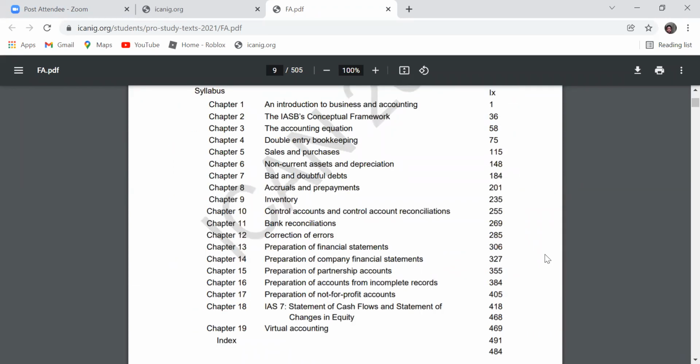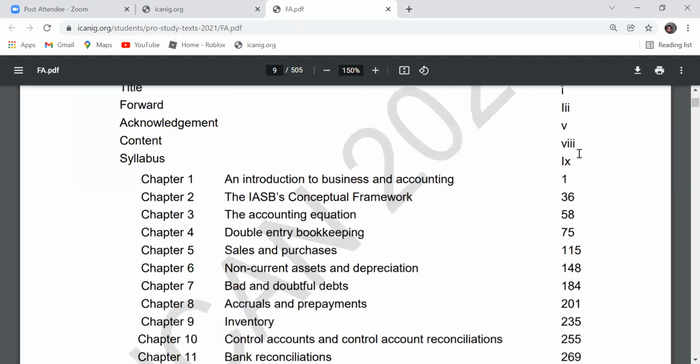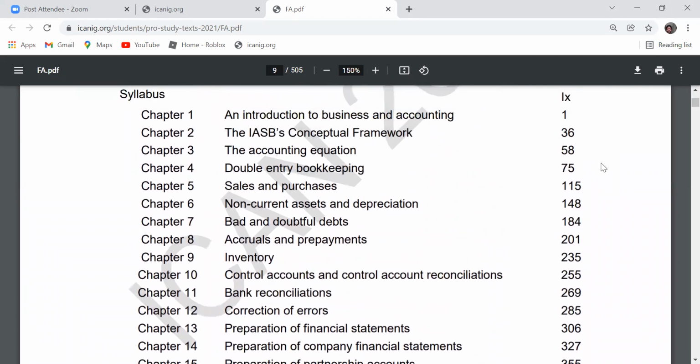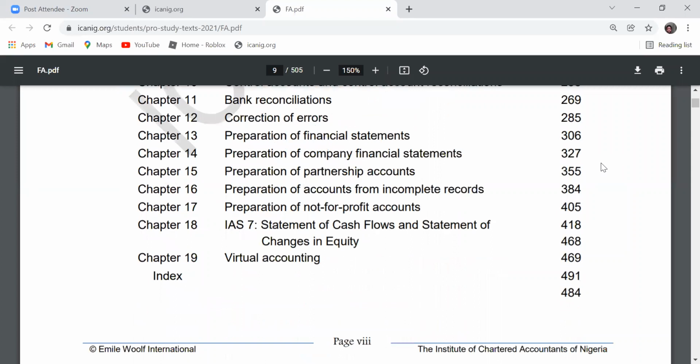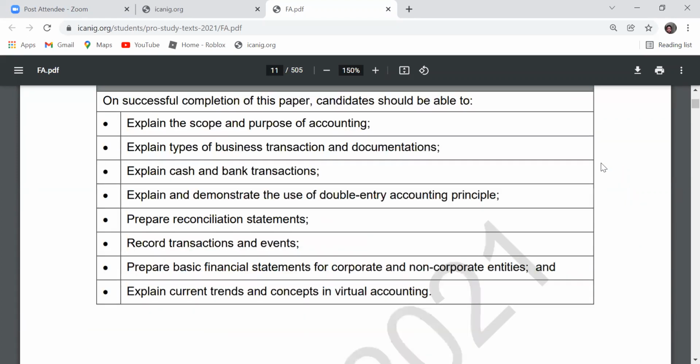These are the list of chapters that we are going to be talking about in this particular subject. We have chapter 1 to chapter 16. Chapters 1 and 2 are all about introduction to accounting. Then we'll also look at the accounting equation, then the double entry, and so on. So these are the list of chapters. Let me go through the syllabus itself.